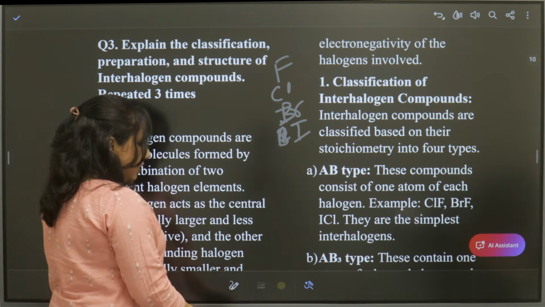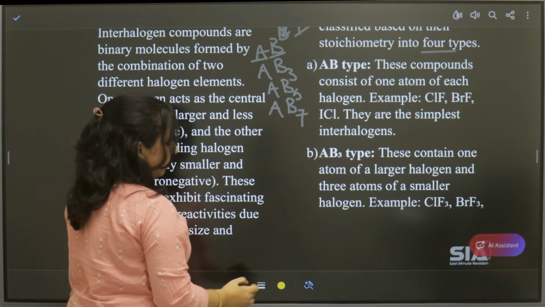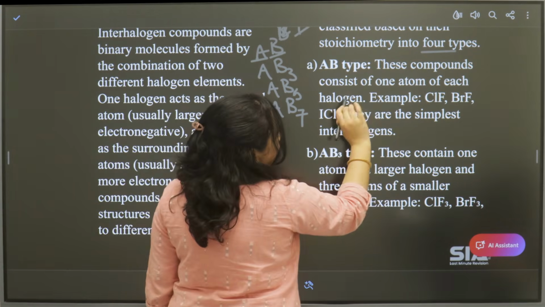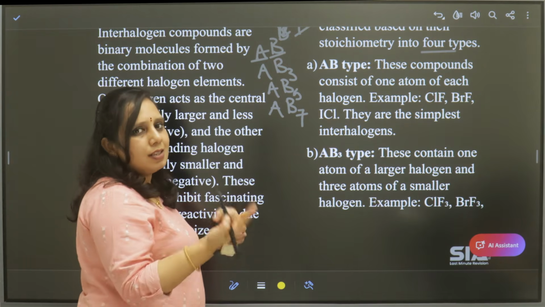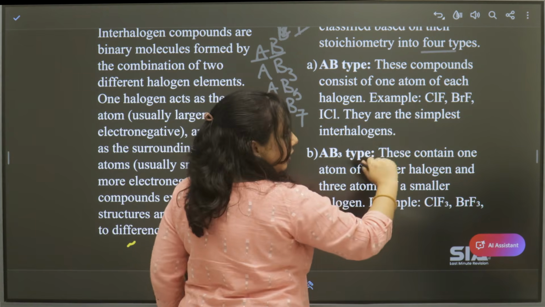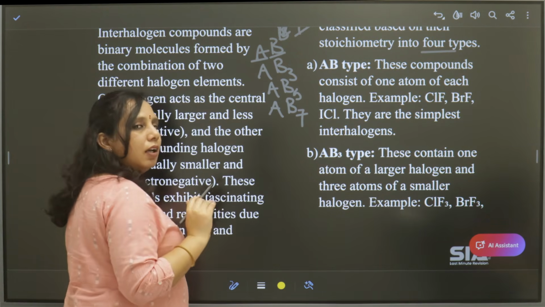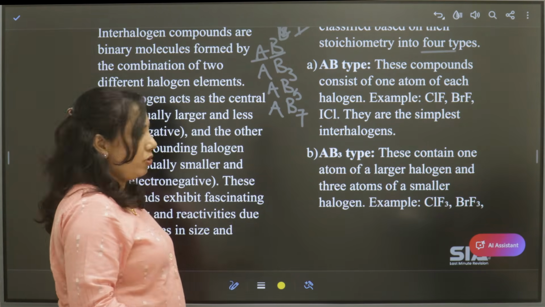Let us see the first, AB: one central halogen and one surrounding halogen, only two atoms are present, like ClF, BrF, ICl. These are the simplest interhalogens.